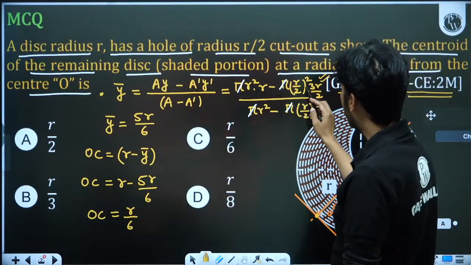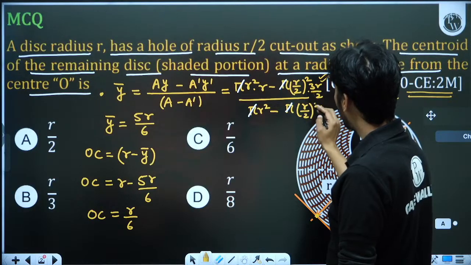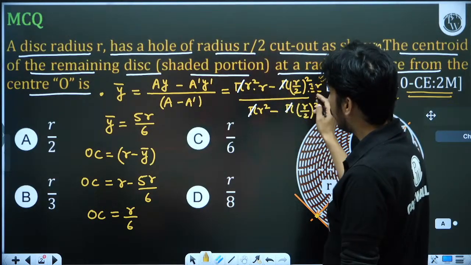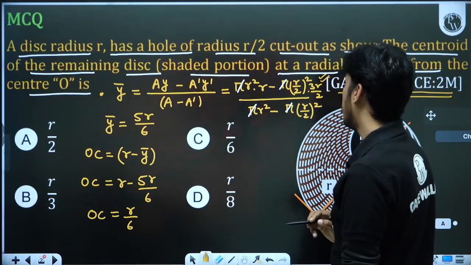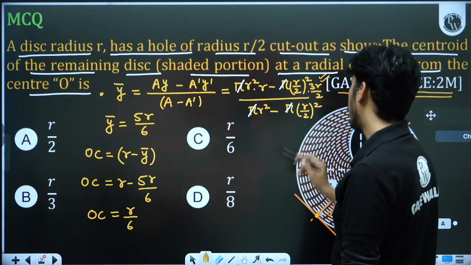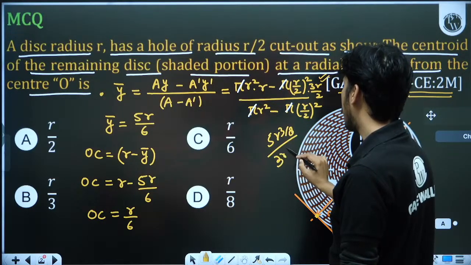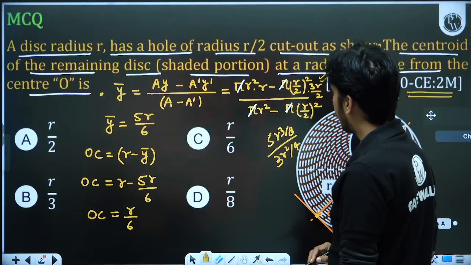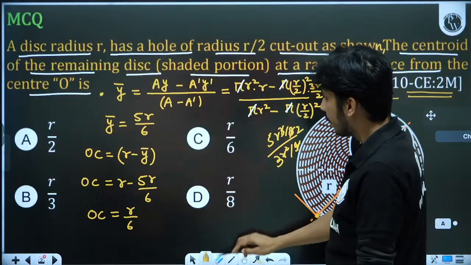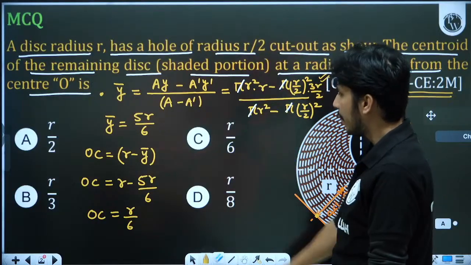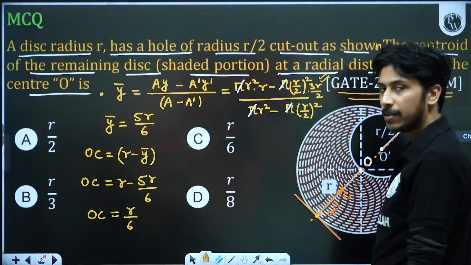So r cube minus this will be r square into r cube, and this will be 3 upon 2 into 4, 8, so 3r cube by 8. So r cube minus 3r cube by 8 will be 5r cube by 8. Here r square minus r square by 4 will be 3r square by 4. So 5r cube by 8 upon 3r square by 4, the 4 will cancel out, giving 5r by 6. It is absolutely correct. So r minus 5r by 6 is equal to r by 6.